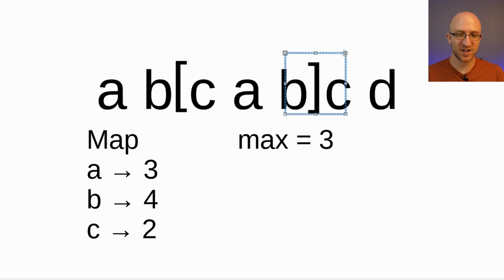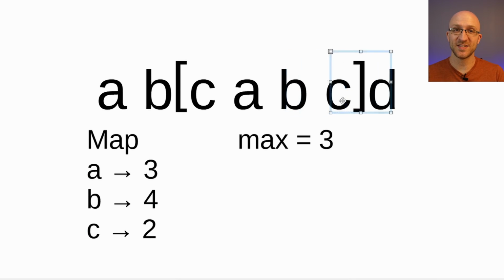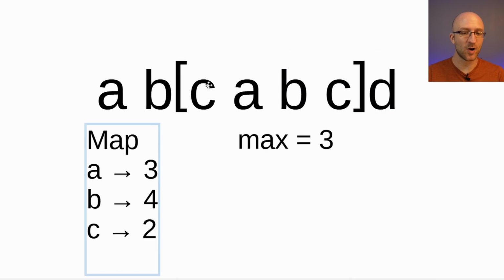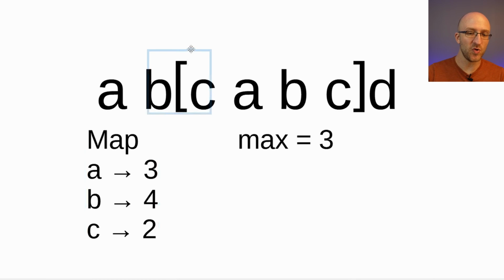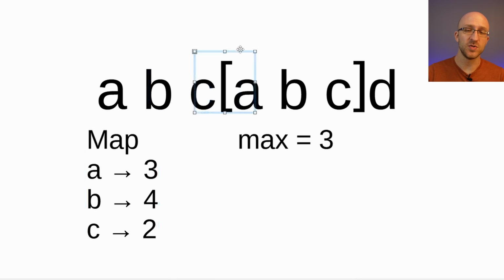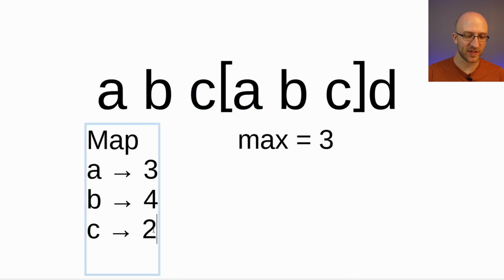Now in the next iteration of our loop, we're looking at the letter C. C does already exist in our map, and its index of 2 is within our current substring. So we want to move our left pointer to 1 past that to make sure there's not a duplicate, and update our map to show that the last time we encountered a C was at index 5.